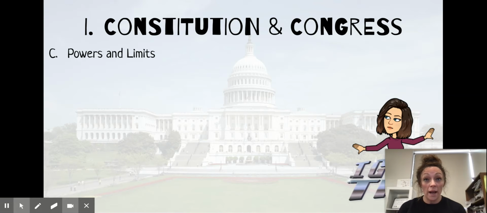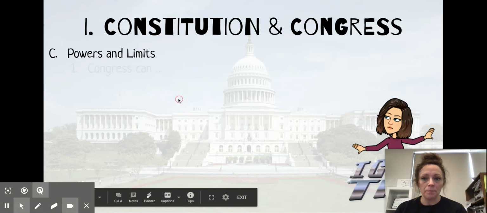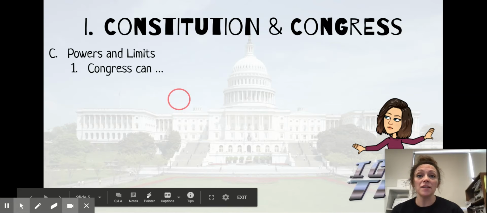Now, where would I look in the Constitution if I wanted to find stuff about Congress? Article 1. Yes, I would look in Article 1 of the Constitution. So specifically, the powers that we're looking at today can be found in Article 1, Section 8, Clauses 1 through 18. And we're going to be focusing on 1 through 17 in this video, but then also in an activity later.